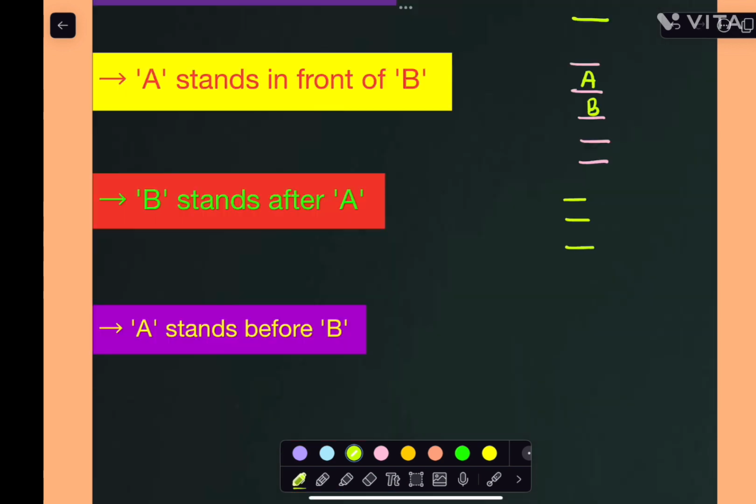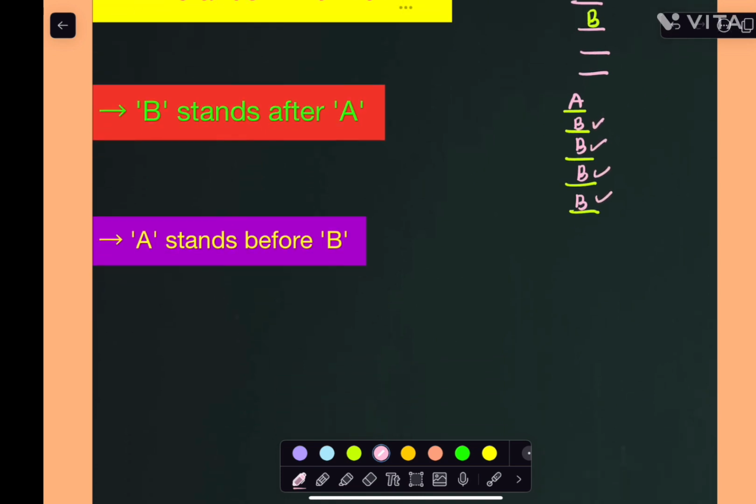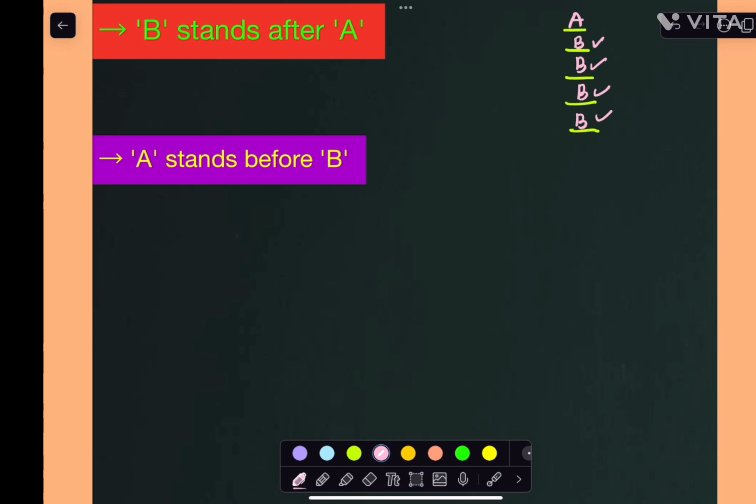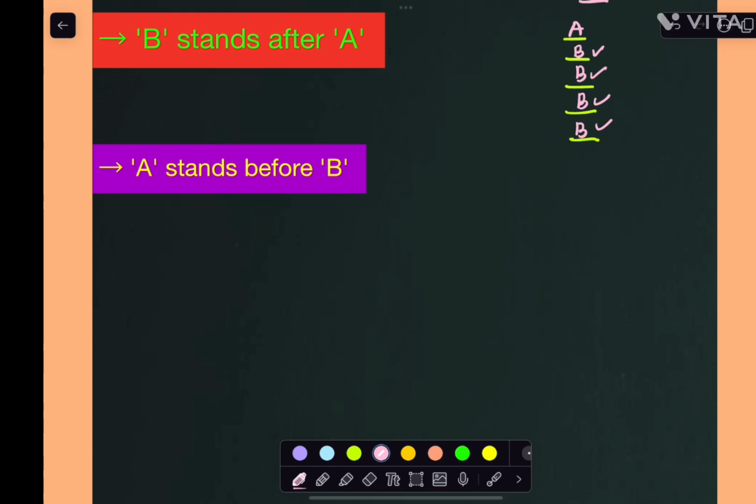Let's consider 5 positions here also in a queue. B stands after A, right? So I can take A here. B might be where? After A, anywhere after this particular position. So now I can take B value here, here, here, B might be anywhere, all are correct positions. So B stands after A, right? A stands before B, right?